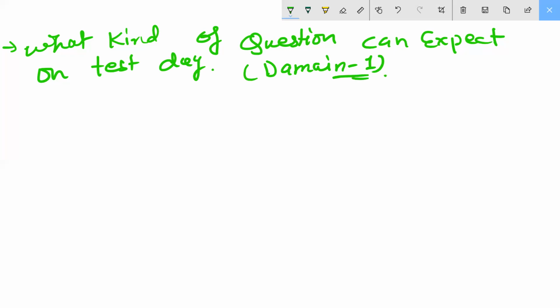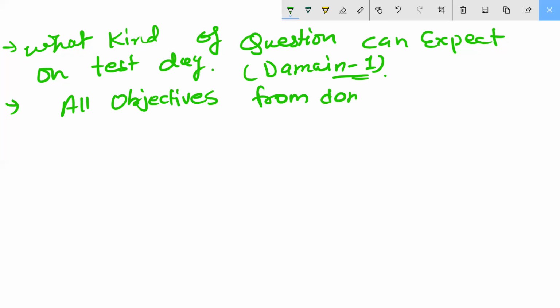So here I'm giving the solutions, the answers. All objectives for domain one. Are you getting all objectives? Very much important. I'm clearing out here from domain one.